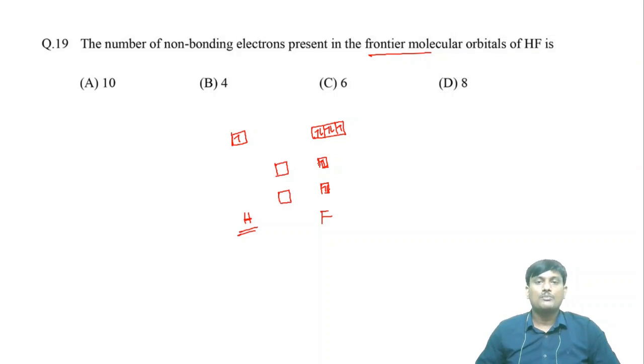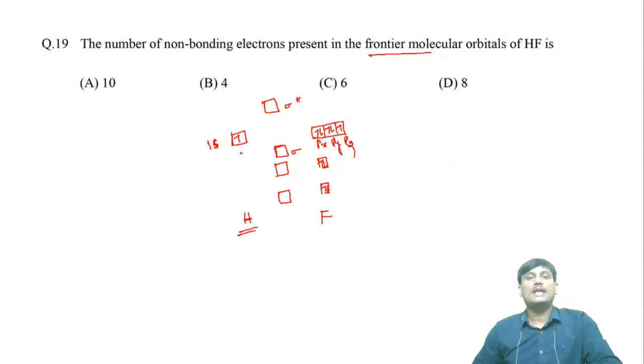These are also non-bonding. In this case, the pz orbital will interact with the 1s orbital of hydrogen. So there is a formation of a sigma bond here, and here there is a formation of sigma star. Here there is an interaction between 1s of hydrogen and the pz orbital of fluorine.